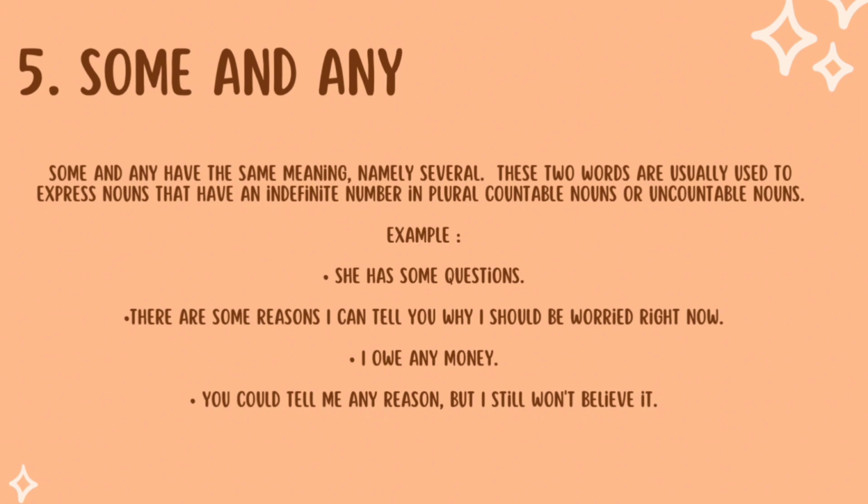Okay, number five. Some and any. Some and any have the same meaning, namely several. These two words are usually used to express nouns that have an indefinite number, in plural countable nouns or uncountable nouns. For example, she has some questions. There are some reasons I can tell you why I should be worried right now. I don't owe any money. You could tell me any reason, but I still won't believe it. Next, please.